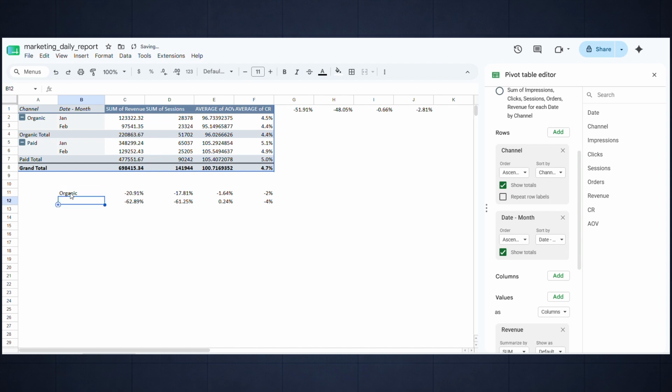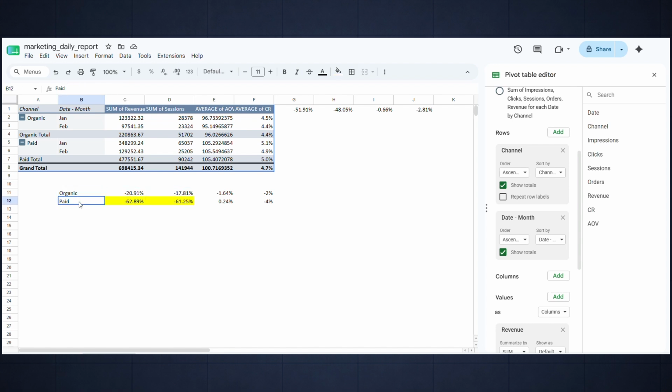At first glance, you might notice that organic revenue is down and sessions are down as well. So there is definitely some weakness there, but look at paid. Revenue declined much more sharply, and sessions show a very similar pattern. Meanwhile, conversion rate remains relatively stable, and average order value only changed slightly. That's a very different magnitude. Notice that both channels declined, but most of the revenue loss is coming from paid. That's where we should focus first.